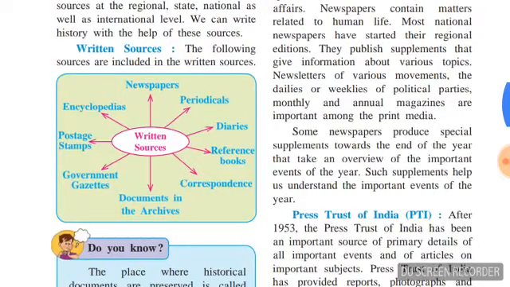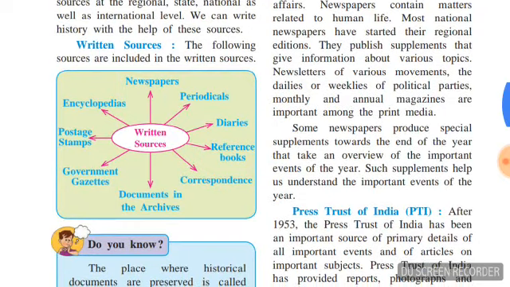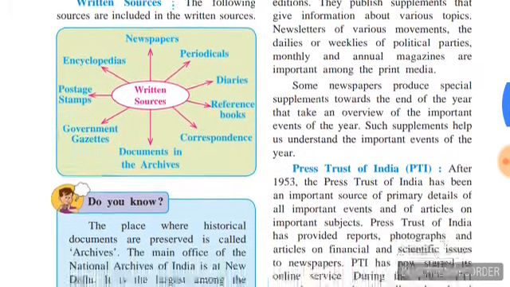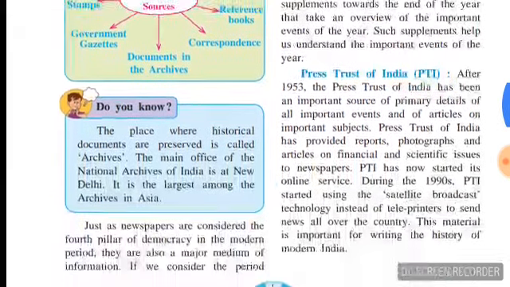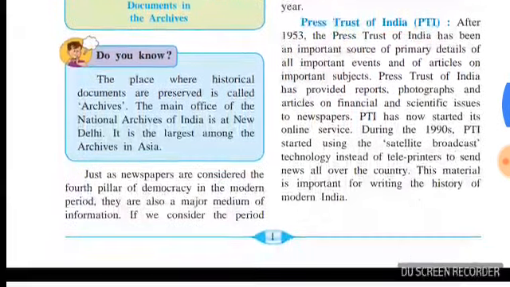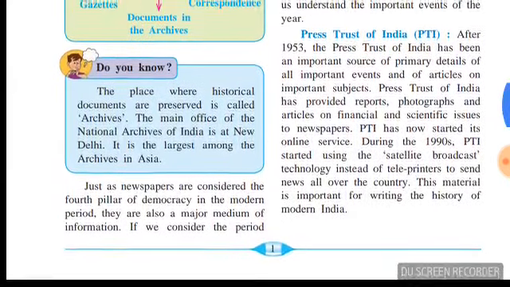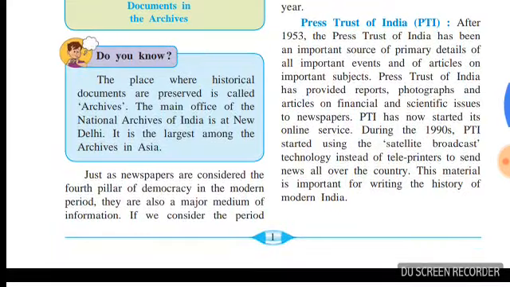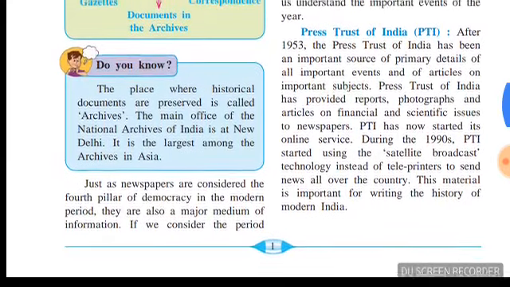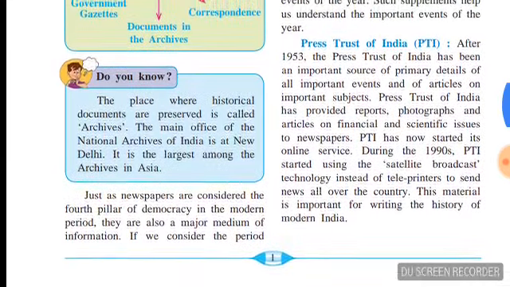Then it is given postage stamps. See, postage stamps you all know. Previously, people were communicating with each other through posts. So based on the weight of the post, we put stamps on it. These are known as postage stamps. There are 50 paise, 25 paise, 1 rupee, 2 rupee, 5 rupee, etc.